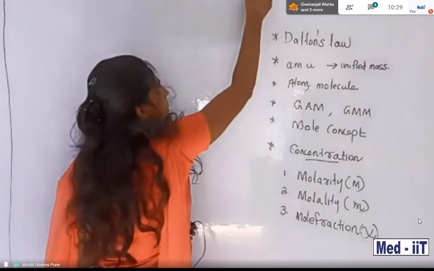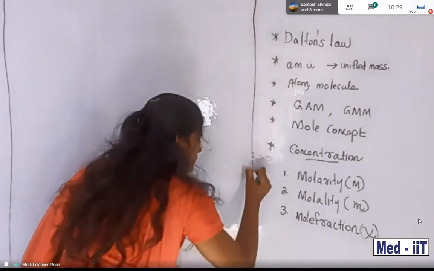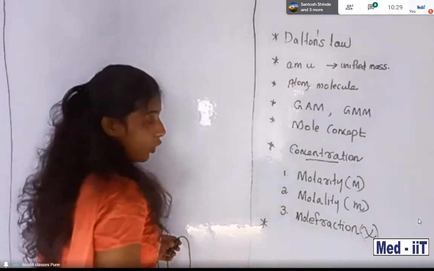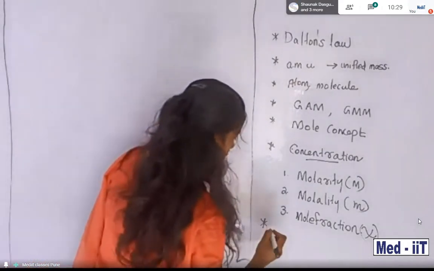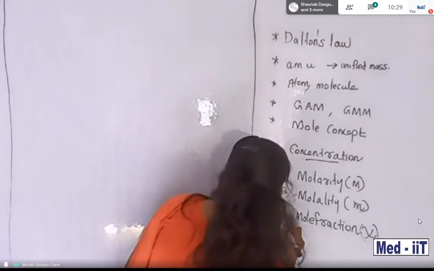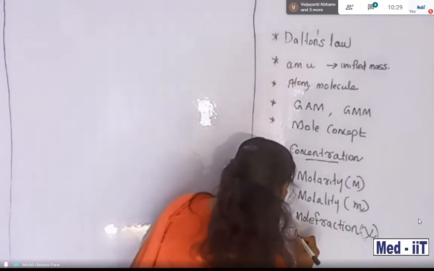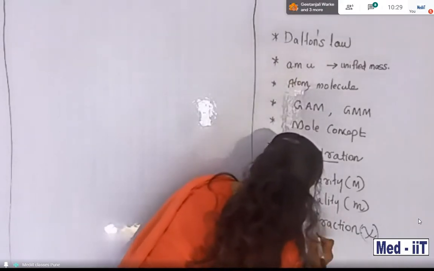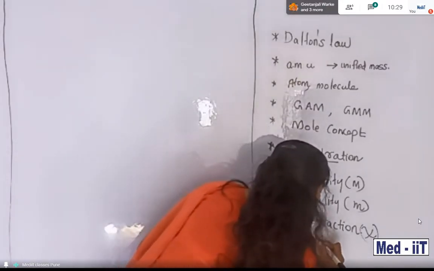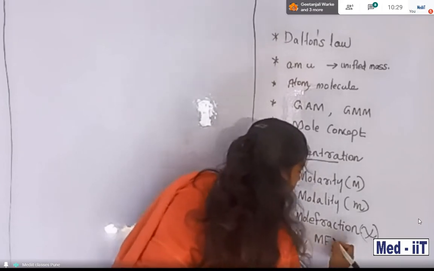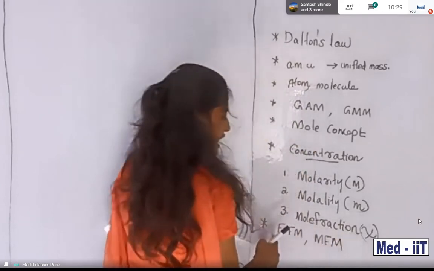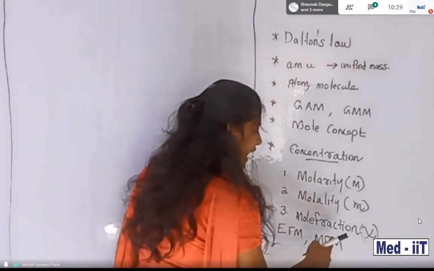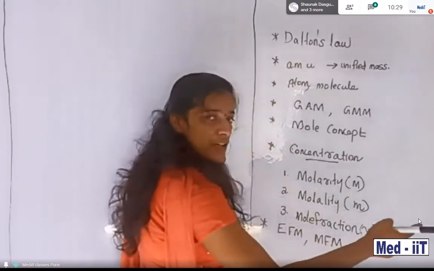These are the major topics we want to discuss, right? So at last, one more: empirical formula, EFM, very important. Empirical formula mass, and then molecular formula mass, MFM.